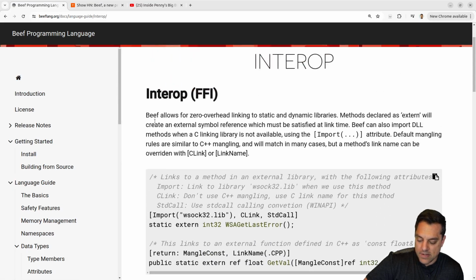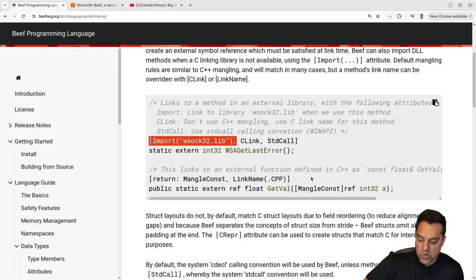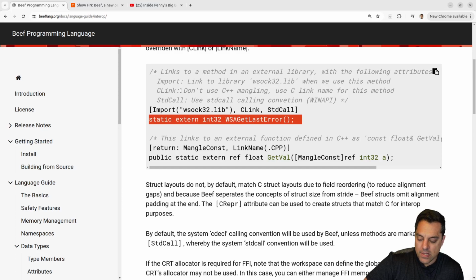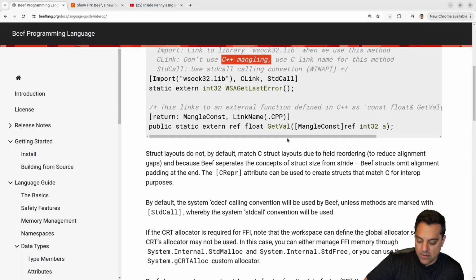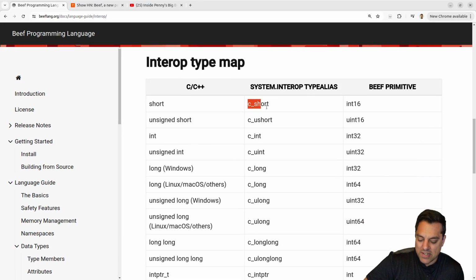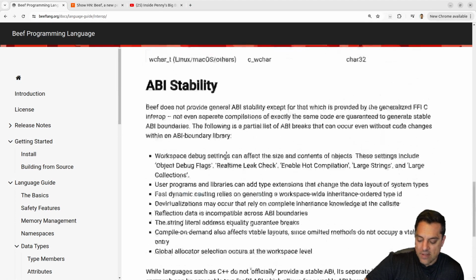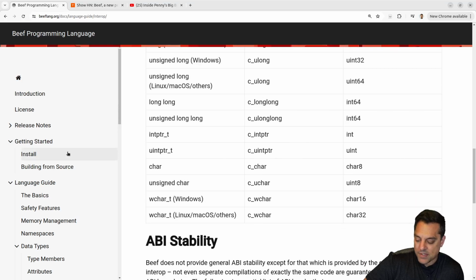All right, let's get into some of the stuff. Interop. Okay, so we could talk to different libraries here pretty easily. Okay, so we've got our way to statically bring in some of this code here. Yeah, the trick is you want to be able to bring in stuff with the correct calling convention and mangling. In C++, the names get mangled, so you gotta resolve that. And it looks like there's some techniques for doing that. That's all I'm really gonna say, and it looks like there's a way to translate from one type to the other, and they give some guide here. Yeah, Beef is a new language, so you have to sort of match the C stuff here.